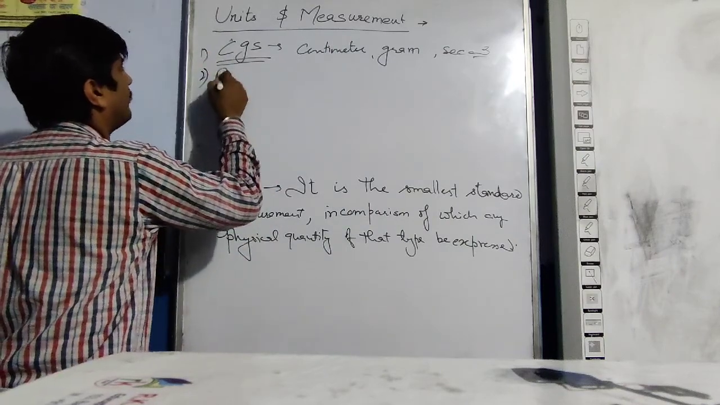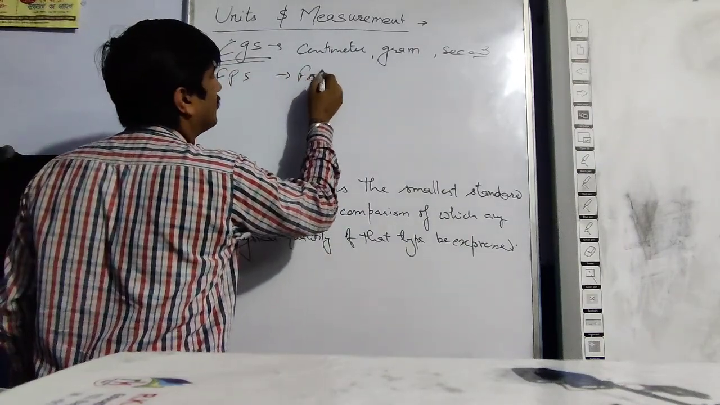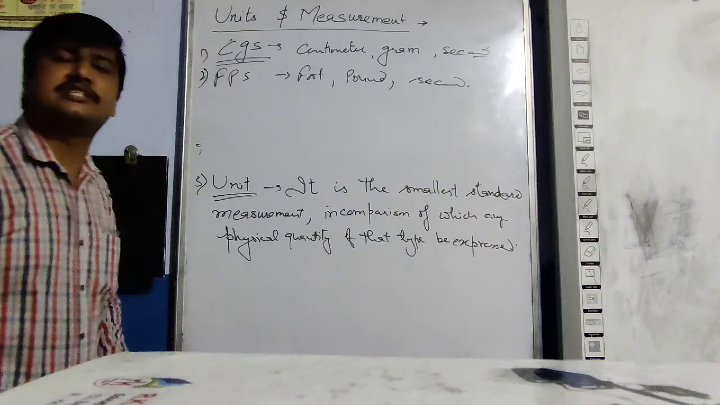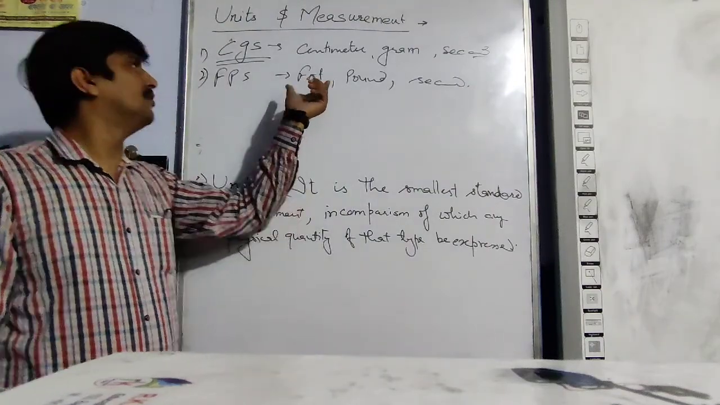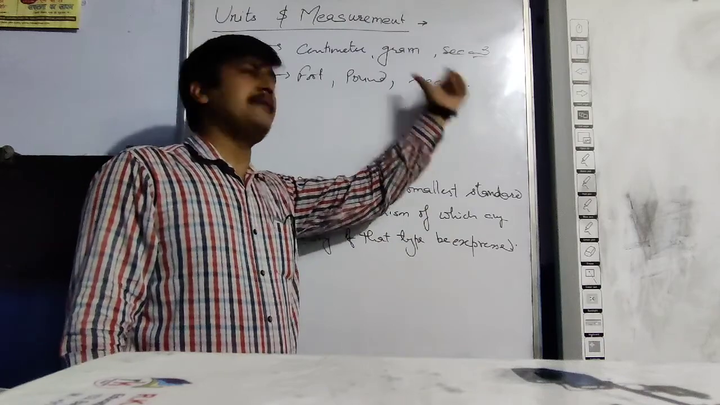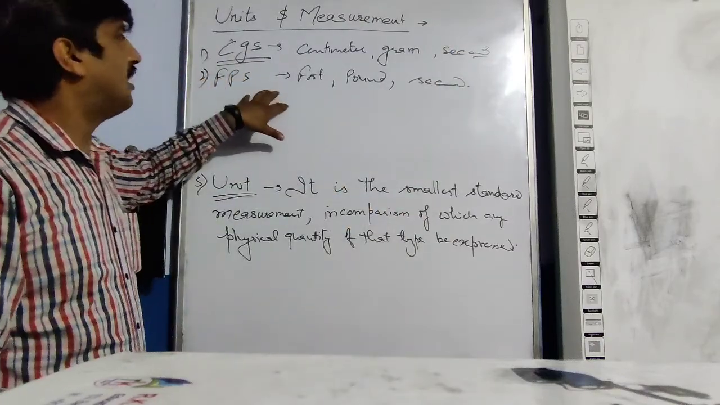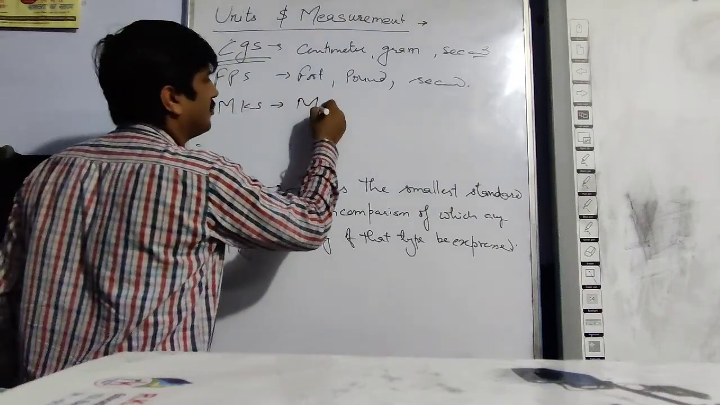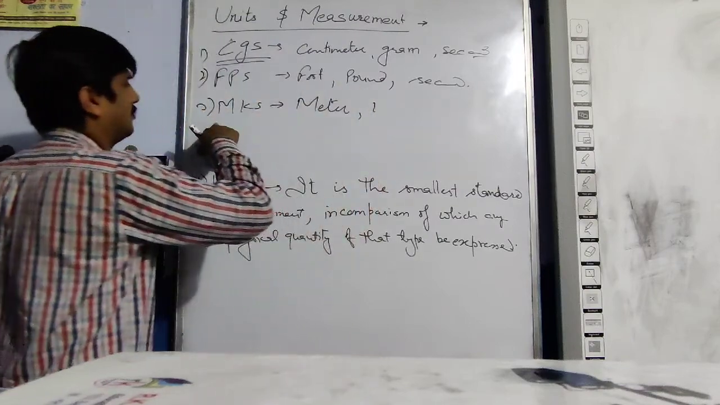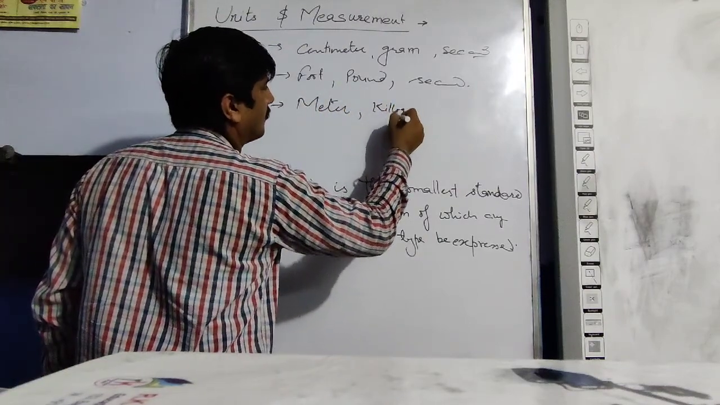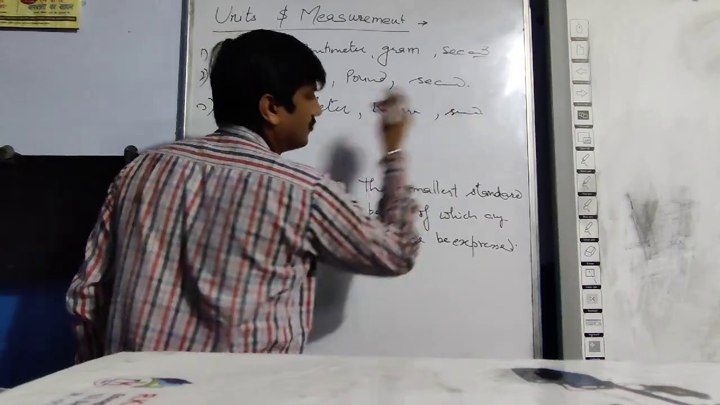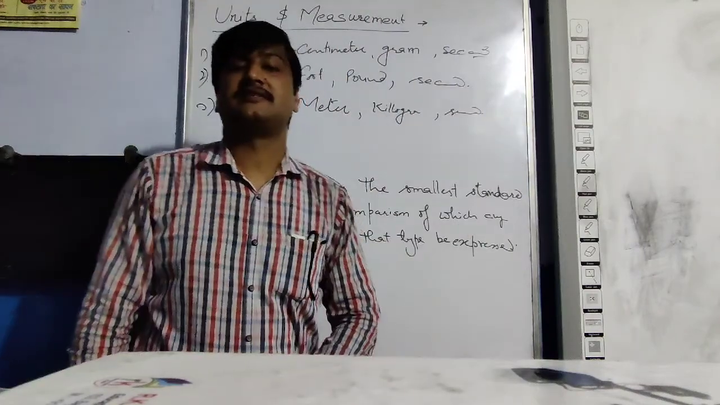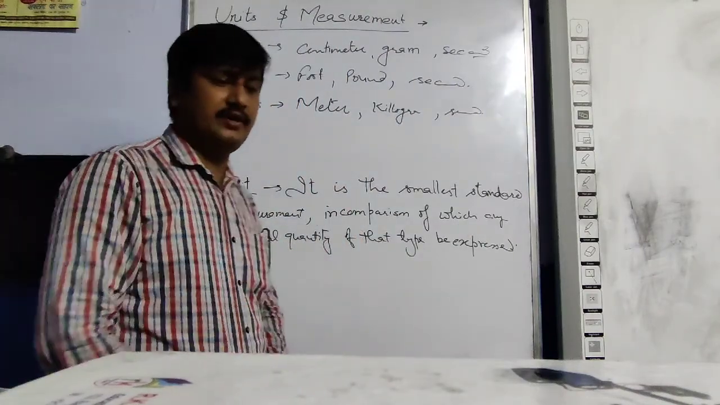Second one, FPS: foot, pound and second. The system of units in which the length is measured in foot, mass is measured in pound and the time is measured in second is known as FPS system of units. Then MKS: meter, kilogram and second. If the distance is measured in meter, mass is measured in kilogram and the time is measured in second, it is known as MKS system of units.